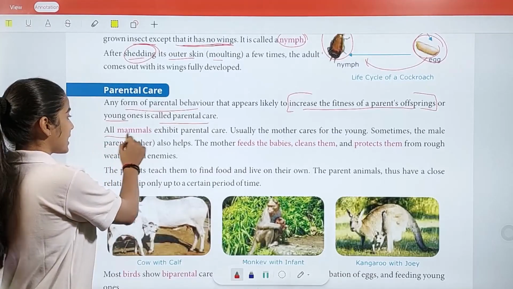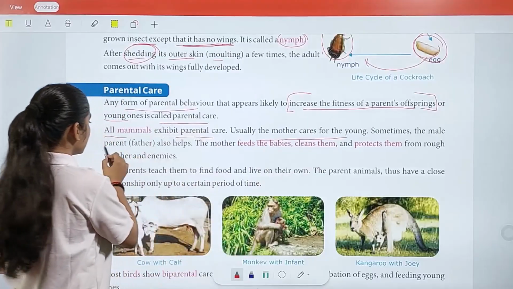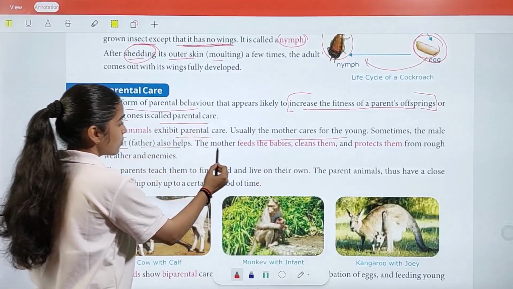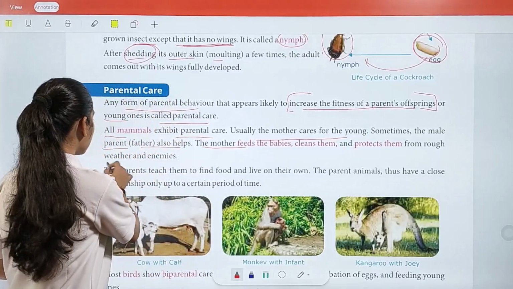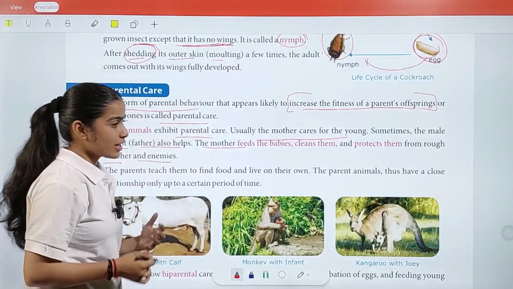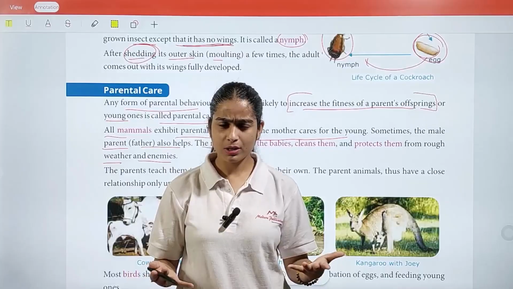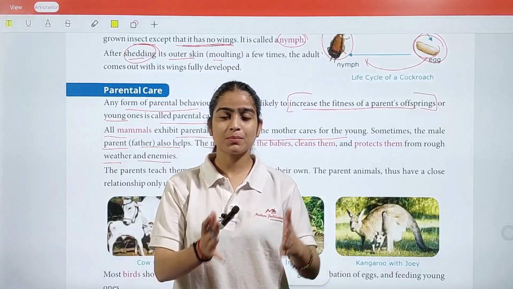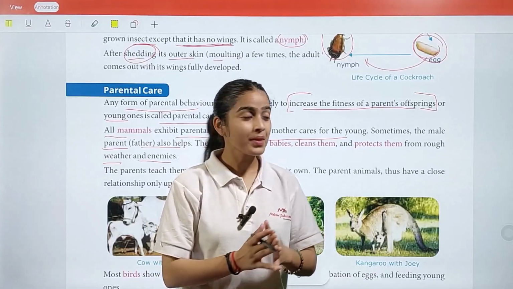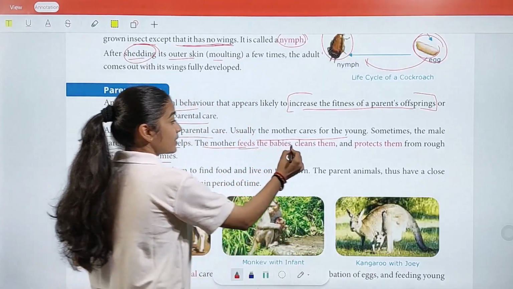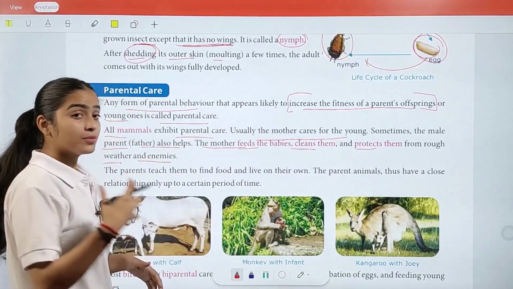Now, in all mammals, usually the mother cares for the young ones. Sometimes the male parent, the father, also helps. The mother feeds the babies, cleans them, and protects them from rough weather and enemies. As we already know, our mother is our protector, right? We all know that. The same concept applies to animals as well. Their mothers help them to grow, and they feed them, clean them, and protect them from rough weather and from other animals as well.